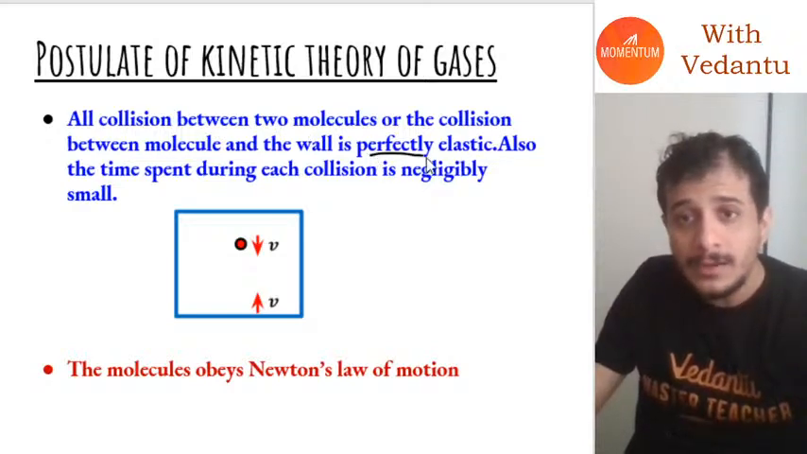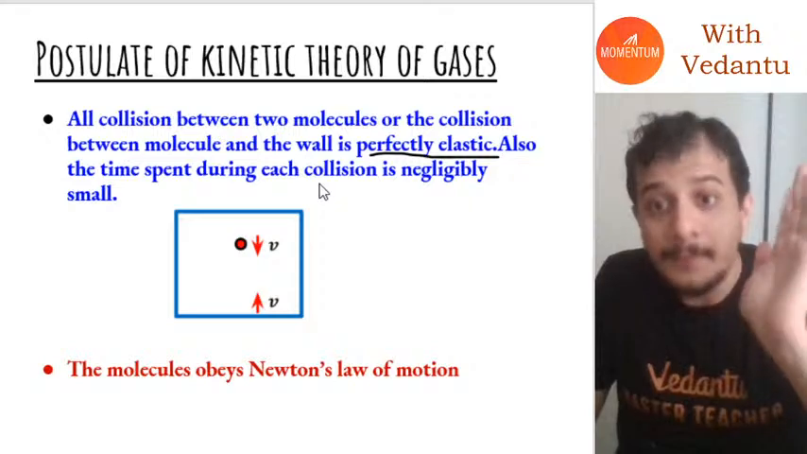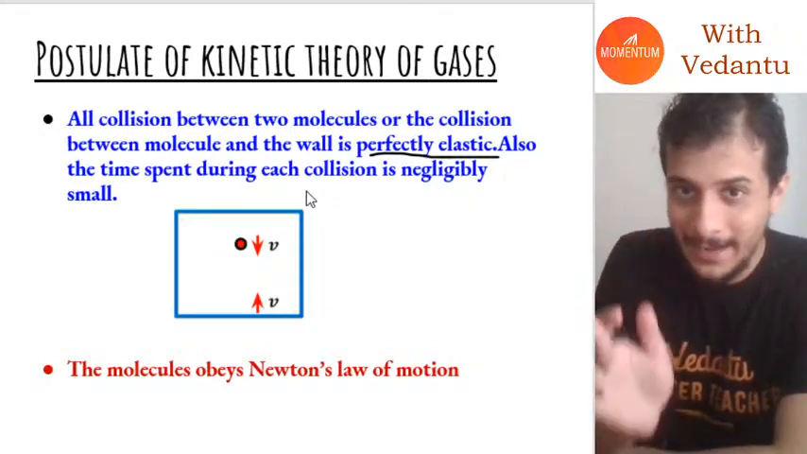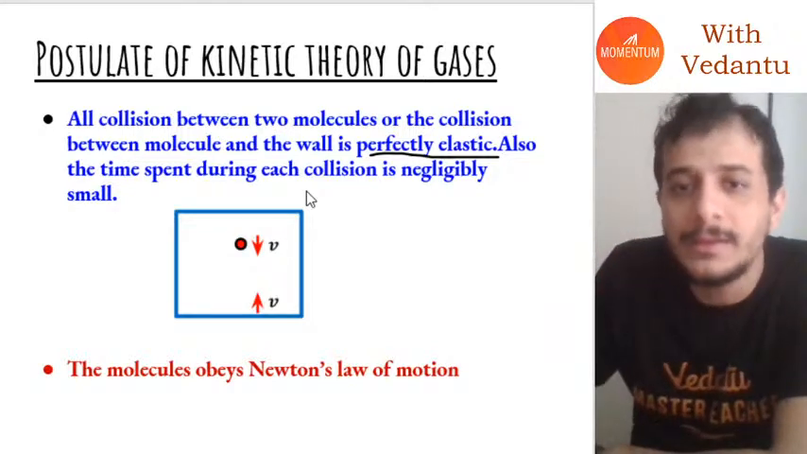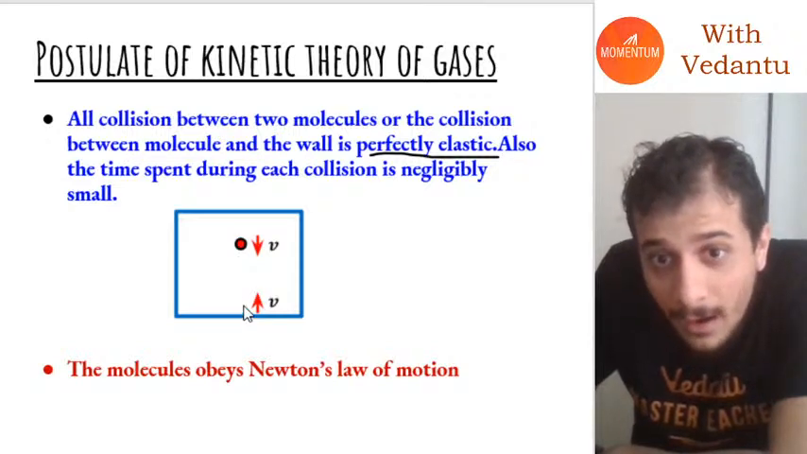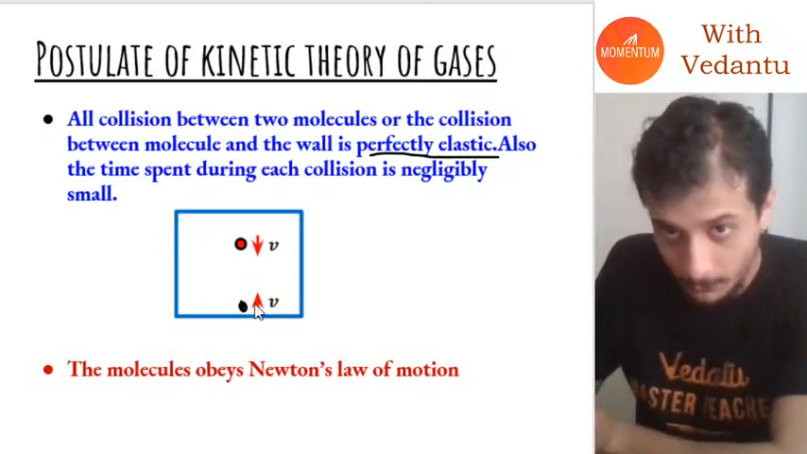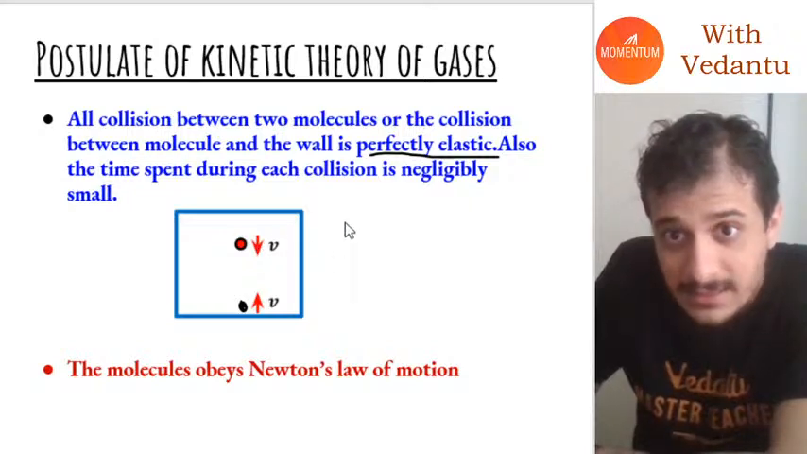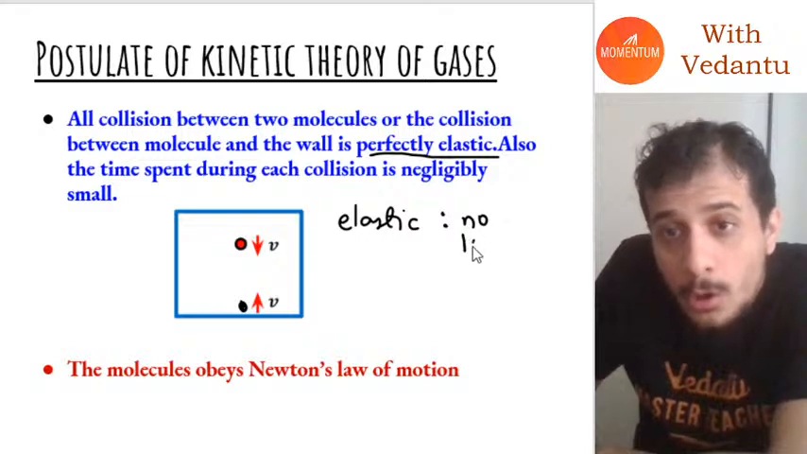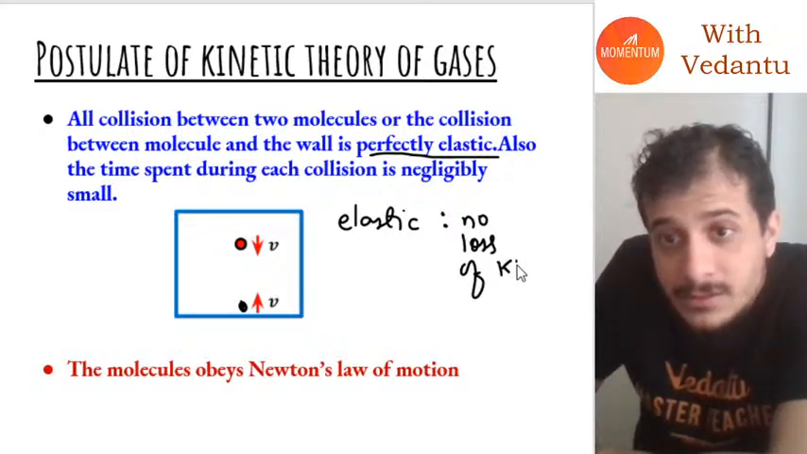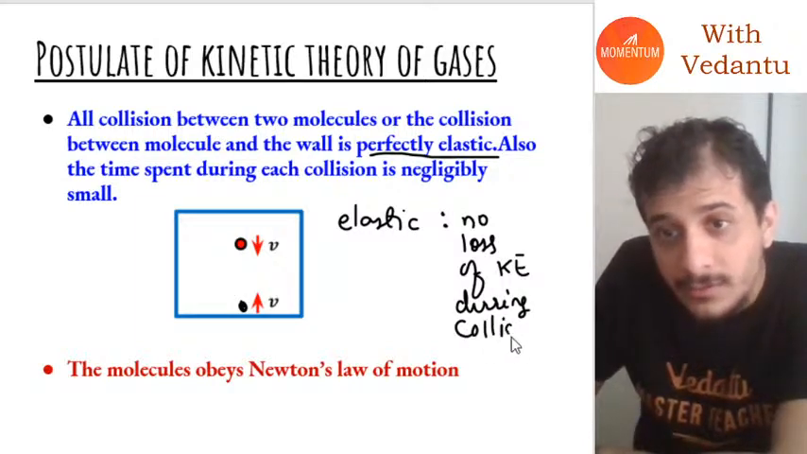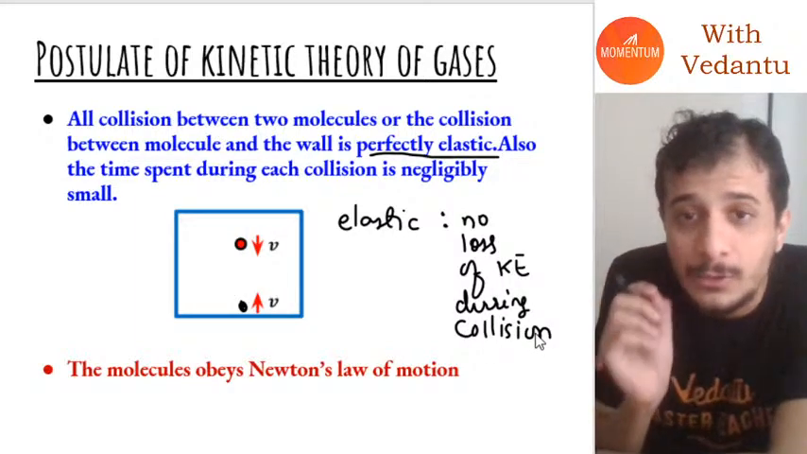Now, I don't think you guys have studied elastic and inelastic collisions yet. That comes in the chapter on center of mass. But for now, just assume this. What exactly is an elastic collision? If a molecule is coming with velocity v, then after collision it will go back with speed v. In an elastic collision, there is no loss of kinetic energy during collision. Such a collision is called an elastic collision.